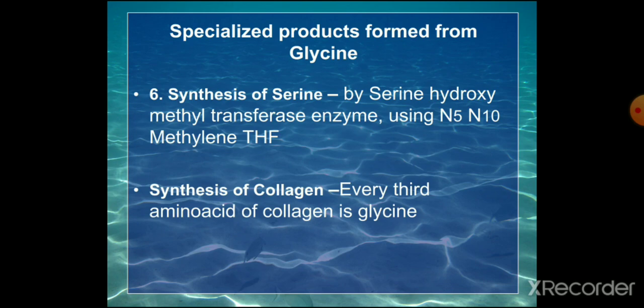You have studied the extracellular matrix and the collagen structure. You might have noticed that every third amino acid is glycine because it can fit into the groove or bend where the other polypeptide can twist around it. So 33% of collagen is formed by the amino acid glycine.